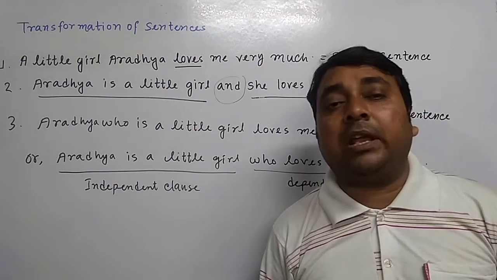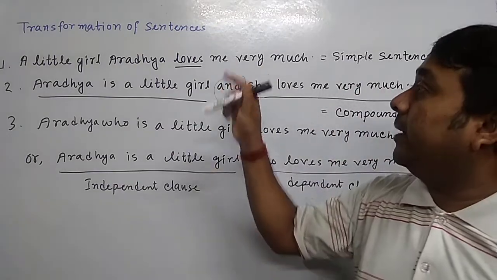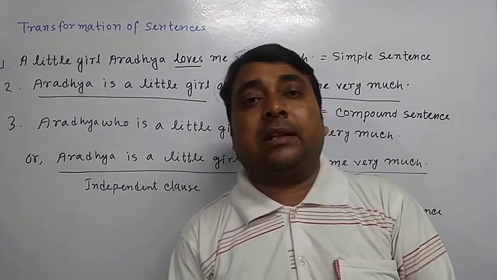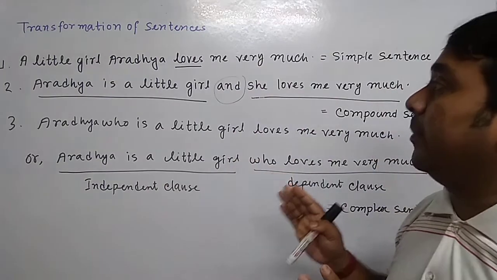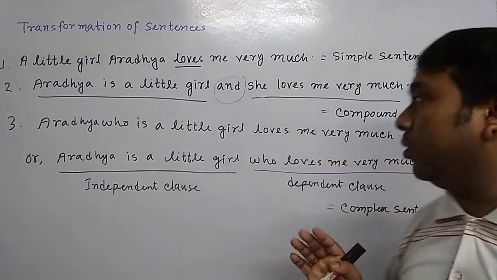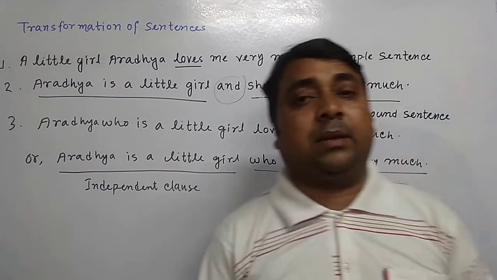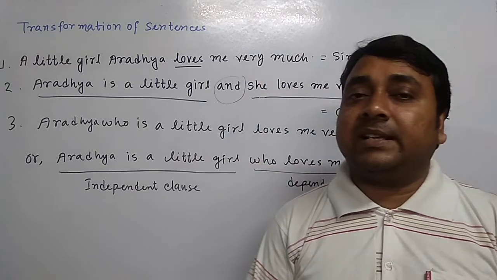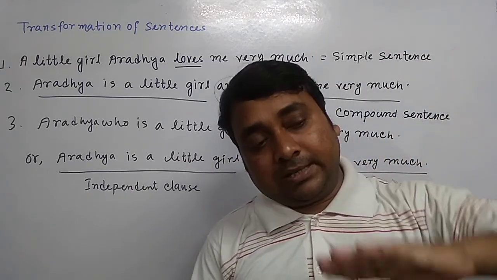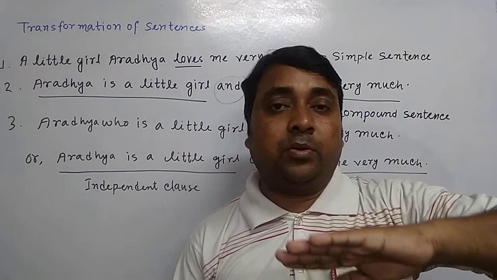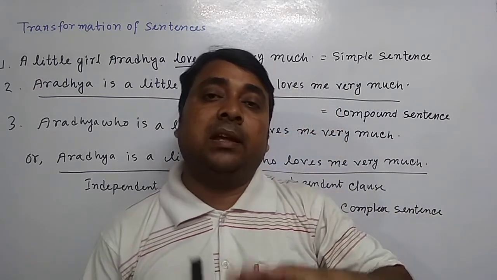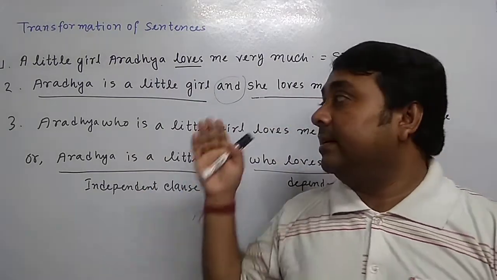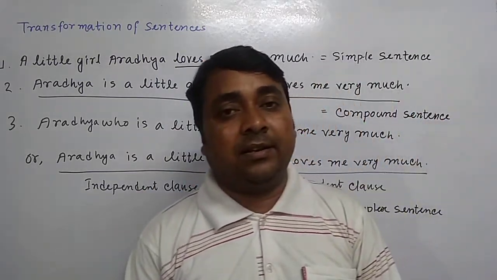So actually, in transformation of sentences, there are three types. Number one, simple sentence. Number two, compound sentence. And number three, complex sentence. How many types of sentences are there? You can write number one, simple sentence. Number two, compound sentence. And number three, complex sentence. Today I have discussed three types of sentence here.